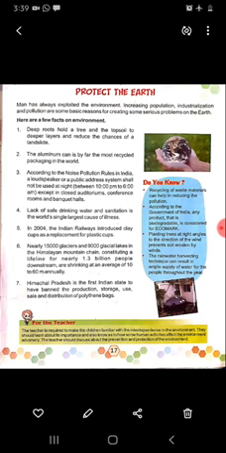Here are a few facts on the environment. There are seven main facts about how we affect our environment. Deep roots hold a tree and the topsoil to the deeper layer and reduce the chance of landslides. If you help your planet, if you help our environment, you must plant a tree, so many plants. Okay,